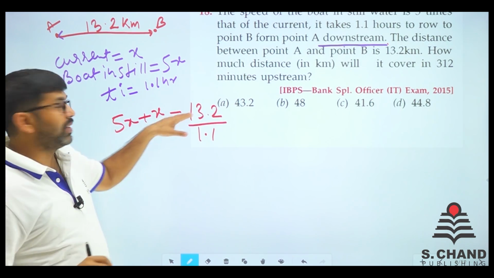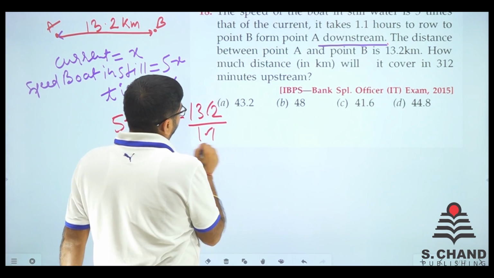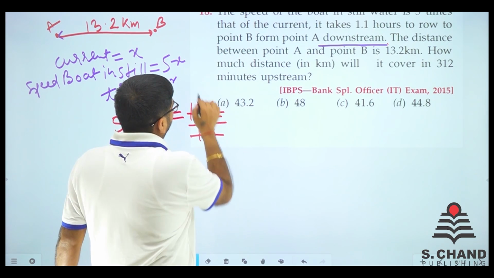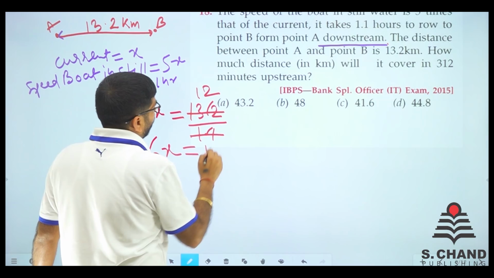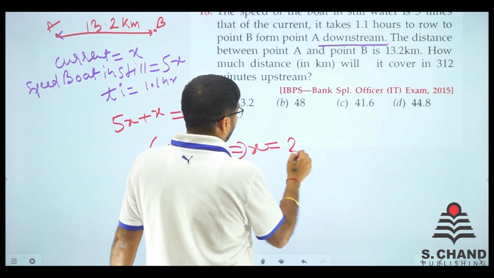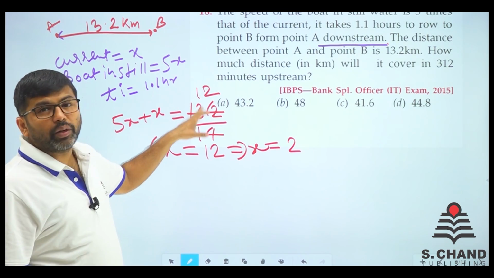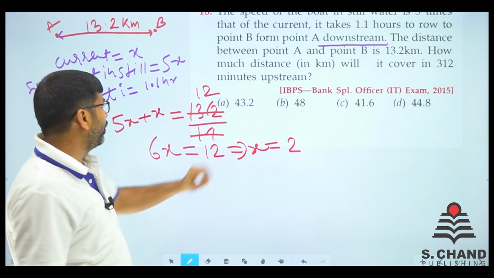Speed is equal to distance upon time. So we remove this decimal point here, and then we multiply it by 12. So 6x is equal to 12. That means x is equal to what? 2, right? From 11 and 132, we divided by 12. The value of 6x came to 12, and the value of x came to 2.